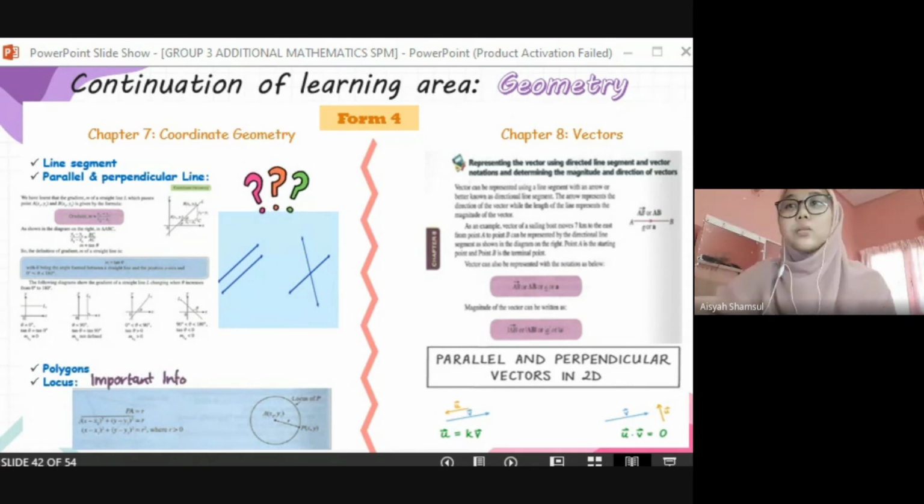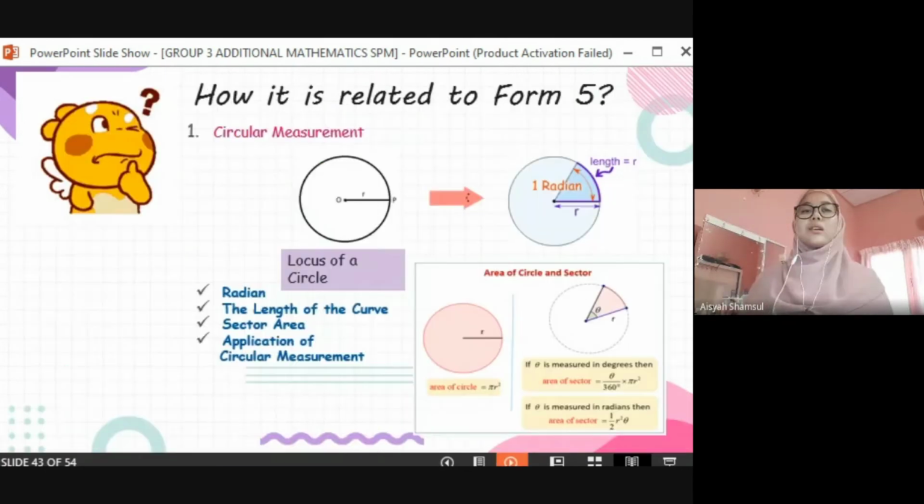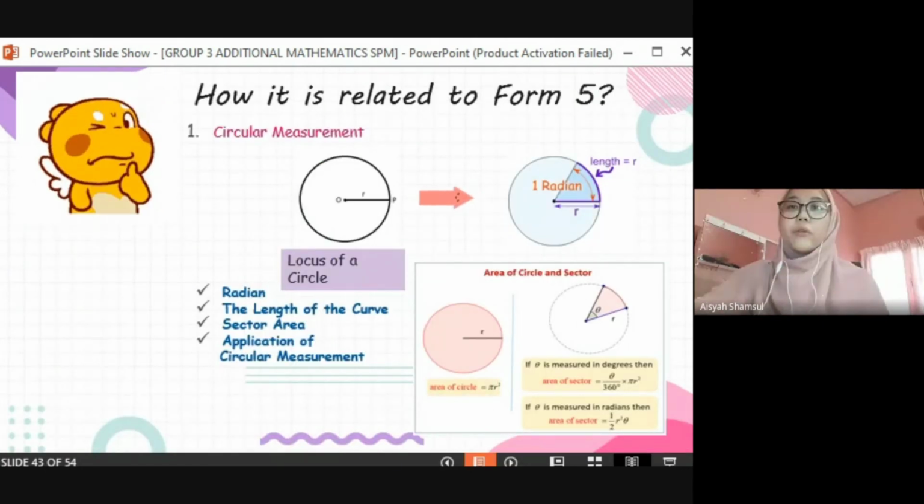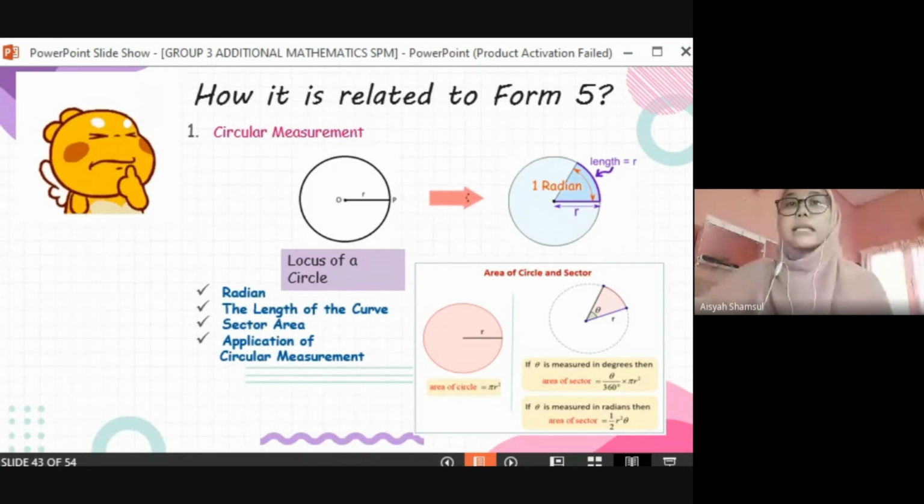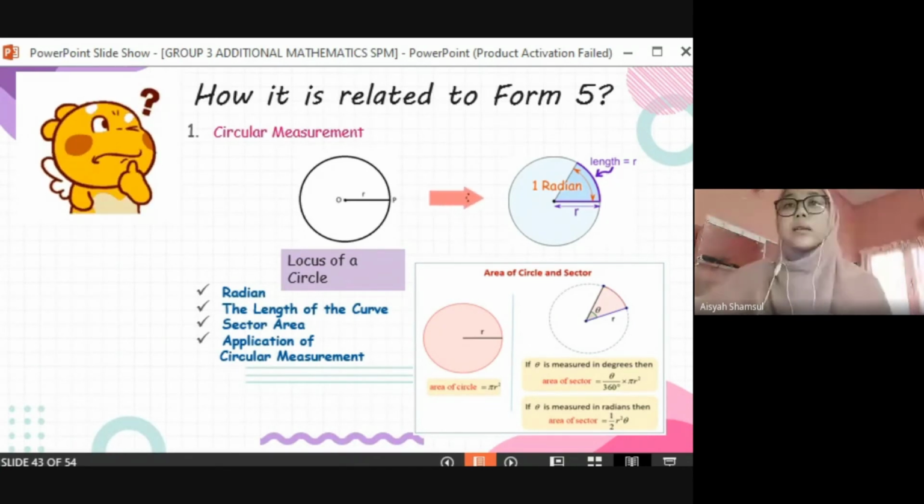Okay, next for chapter 8 vector, it is related to chapter 7, which has a subtopic about parallel and perpendicular lines. These two lines can be applied in chapter 8 vectors. Next, how is it related to topic 1.5 in geometry in Form 4? Because as I just said before, in chapter 7, Form 4 has a subtopic about locus.